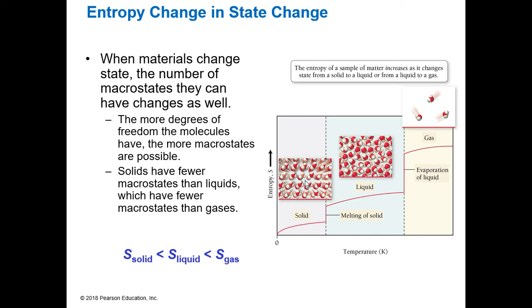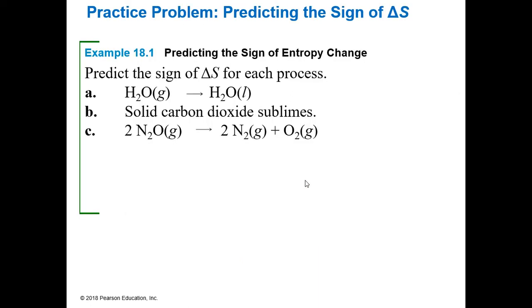Gases, though, right, they're just moving all over the place, floating, going wherever they want to go, right? Going past each other, hitting each other. So they're extremely disordered. So the delta S of our gas would be much higher than a liquid, and a liquid is higher than a solid.